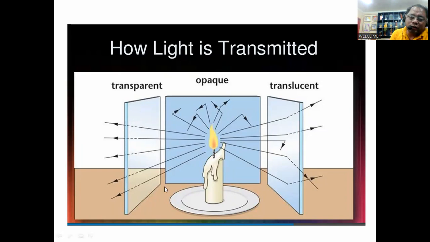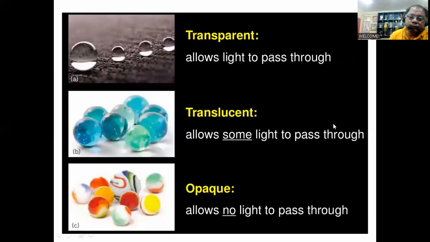Now when the surface never allows light to go through it, we call the surface opaque. So opaque materials never permit light to get through them. So here are some short ways to describe each of those: transparent, translucent, and opaque material.